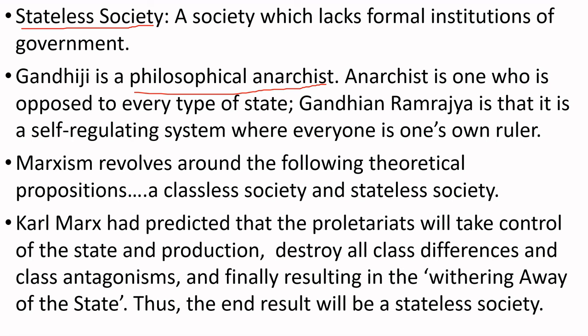An anarchist is one who is opposed to every type of state. Gandhian Ramaraja is a self-regulating system where everyone is their own ruler. It means every individual should regulate his own system. He was a ruler of his own kingdom, his own system.